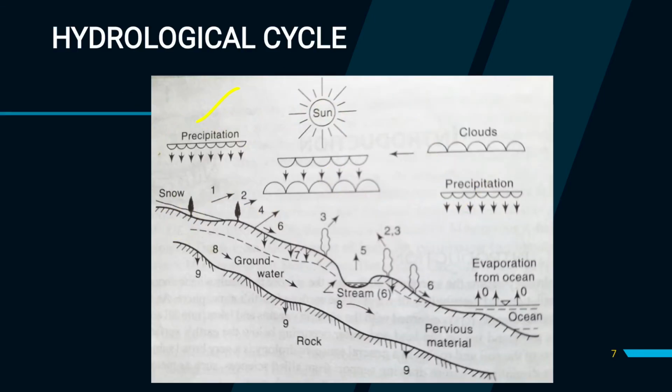There are different types of precipitation. We will discuss it in later videos. And the next term is infiltration. Infiltration means the water seeping below the ground surface through the soil.